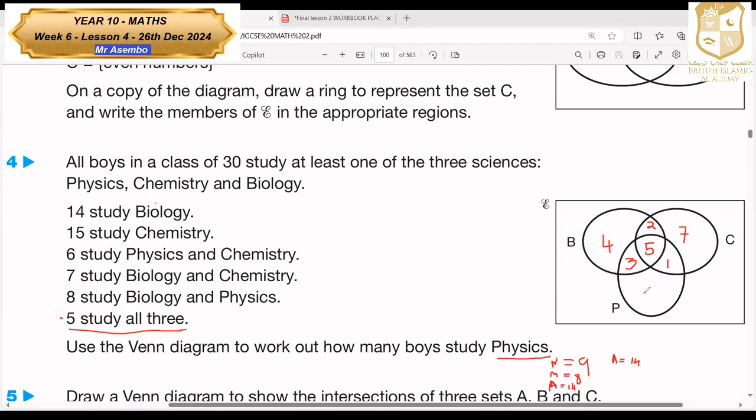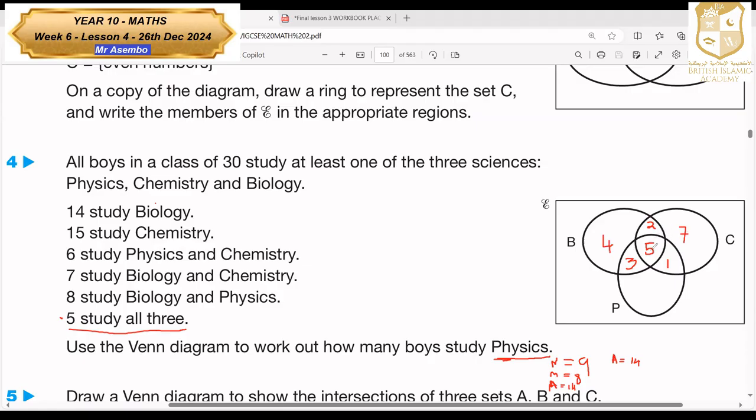Now, we have not presented anything in physics because we are not told how many people are in total in physics. That's the question asking us now. So all of it should add up to 30. When you add all of them here, it should give us 30. So if it does not reach 30, those remaining we shall put in physics. So let's add. This one is 2 plus 5, 7, 8.